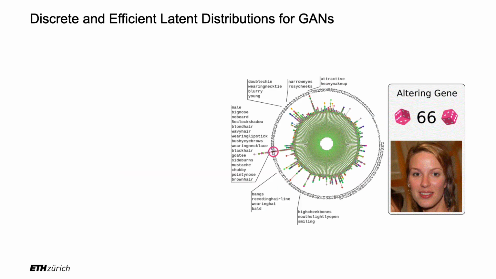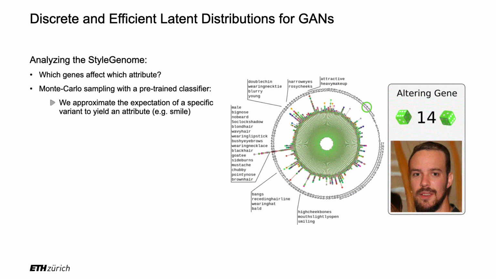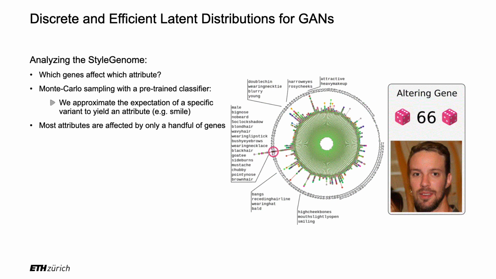Our formulation gives a straightforward way to analyze the latent space, so we try to answer the question, which genes affect which attribute? We first generate 500,000 images using our model. Then, we use a pre-trained classifier to predict 40 different face attributes for each of the generated images, and we approximate the expectation of a specific variant to yield a specific attribute like a smile by aggregating statistics. Most attributes are affected by only a handful of genes.